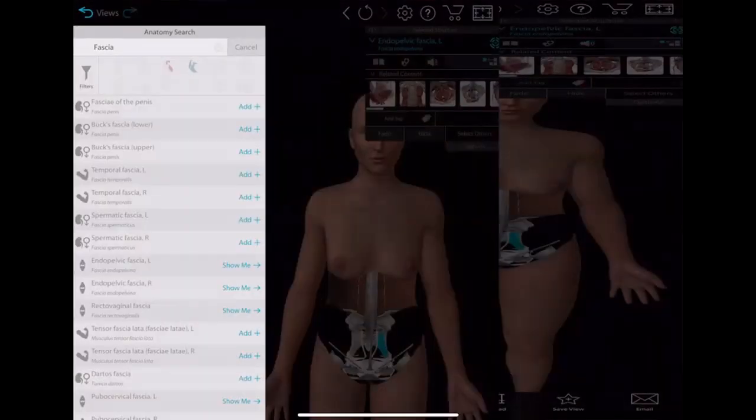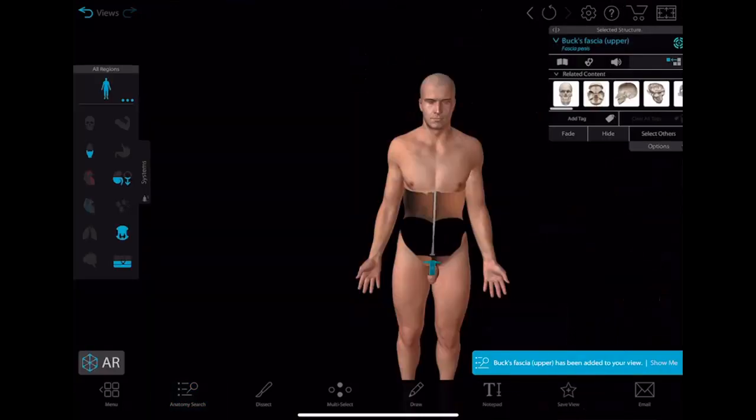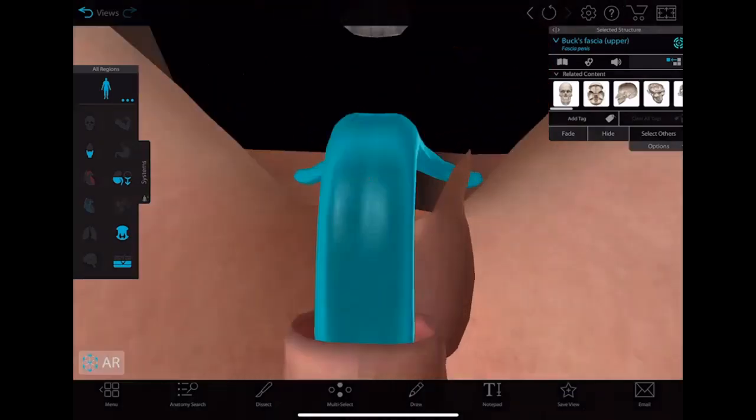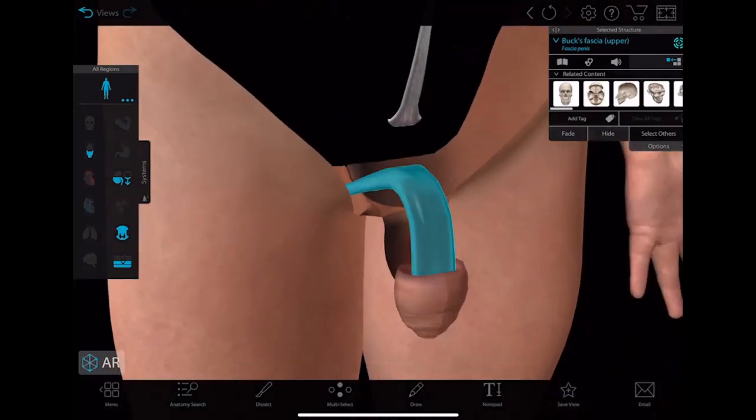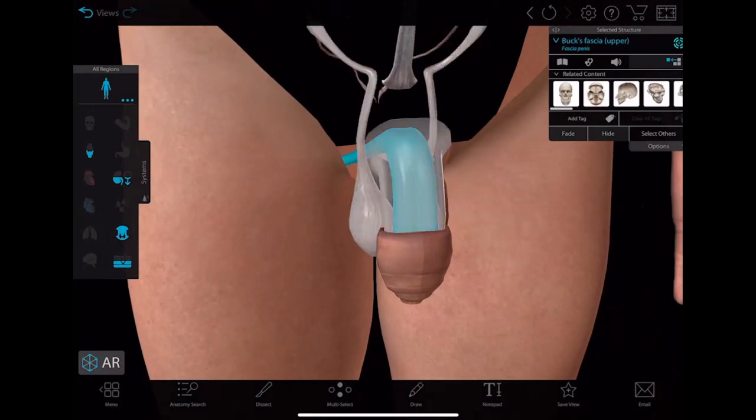So that is the attachment. Let me show you something. That is Buck's fascia, the fascia of the penis.